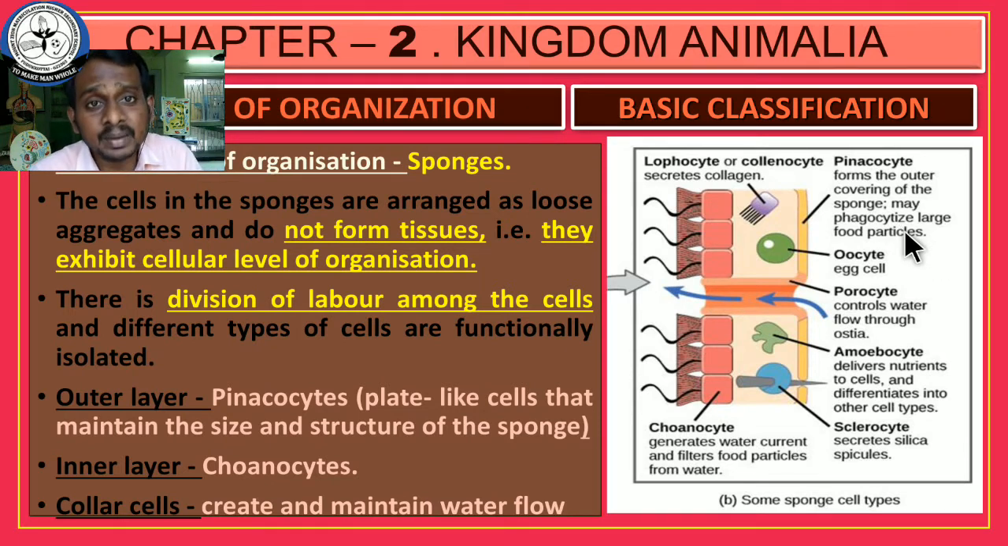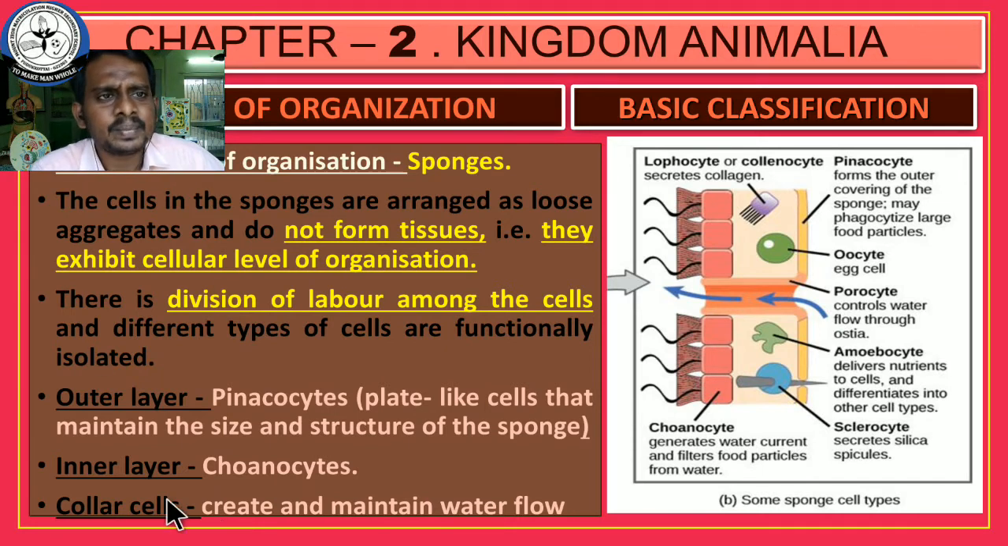Phagocyte means to engulf the food particle or to engulf the foreign substances. And next one is the inner layer, also made up of choanocytes. The choanocytes line the inner lining of the sponges, and they also create the water current and filter the food particles from the water. And last one is collar cells. Marking is not given. Collar cells create and maintain the water flow.